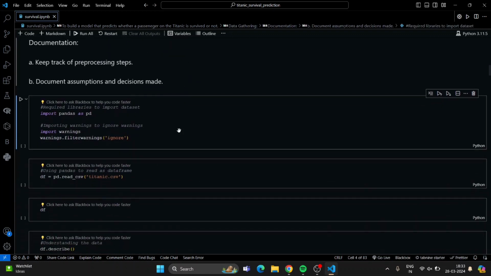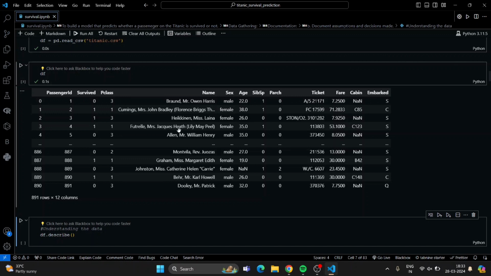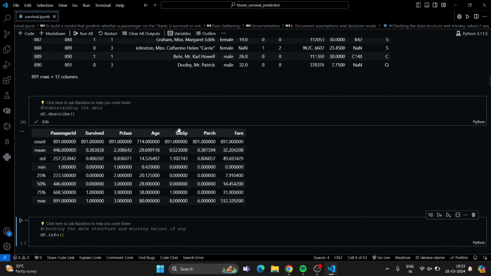Now we import the libraries required to import the dataset, and we also import warnings so we can ignore them if any appear. I have imported the data and this is the data. We will first describe the data. Here we can see that age has a mean of 29.69, which we can take as 30.